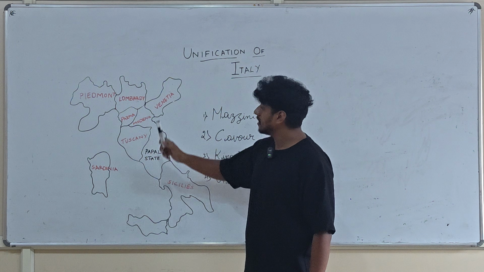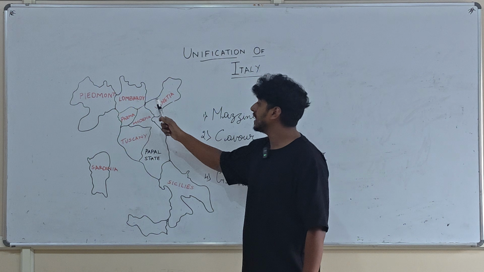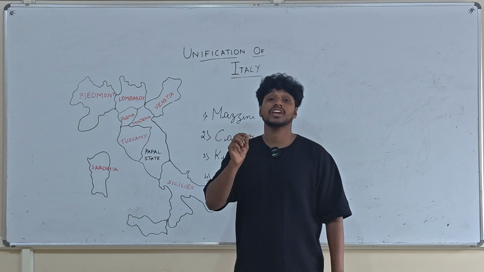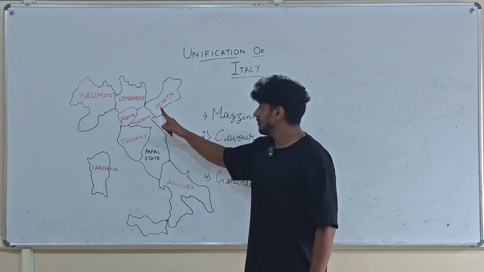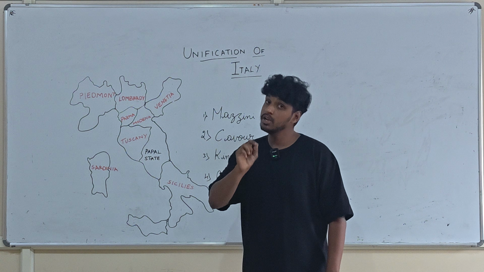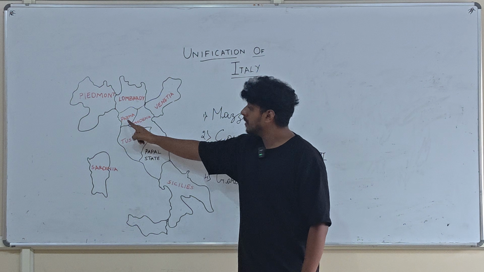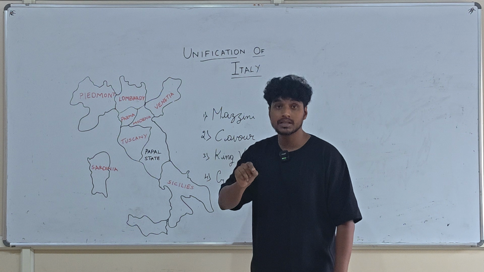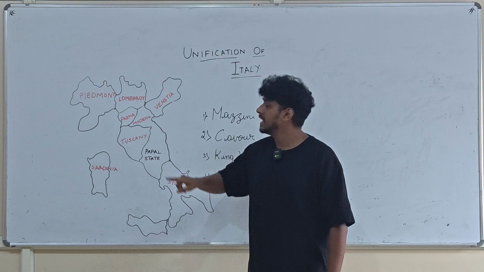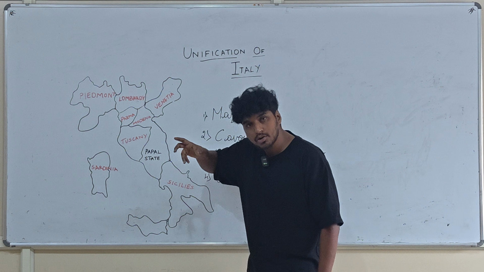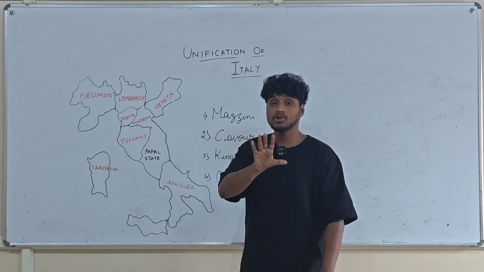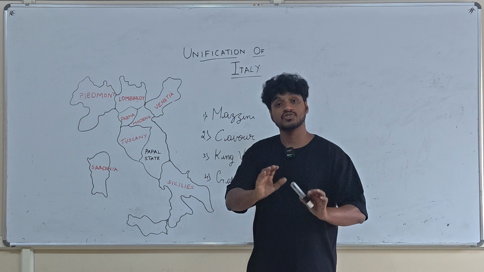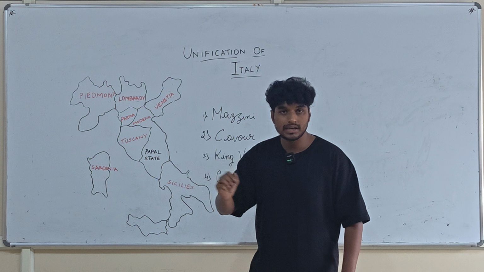Listen very carefully. The places like Lombardy and Venetia were under the direct control of the Austrian prince. Parma, Modena, Tuscany were also controlled by the Habsburg Empire, which means they were indirectly controlled by the Austrian prince. So totally, the whole of northern Italy was under the control of the Austrian king, directly or indirectly.